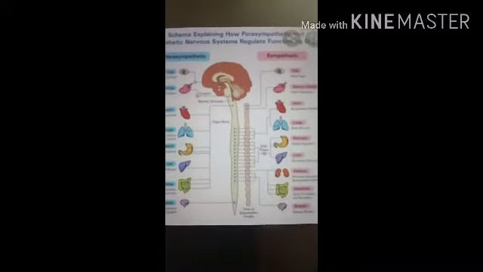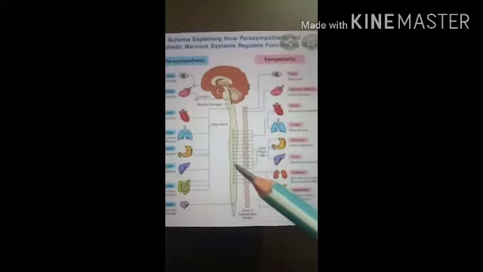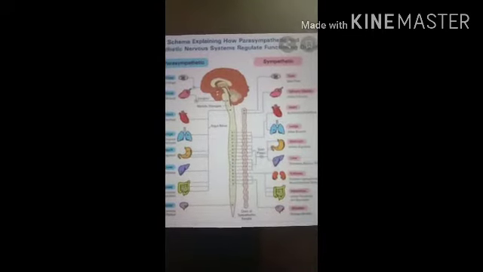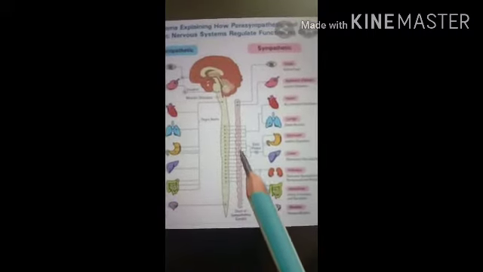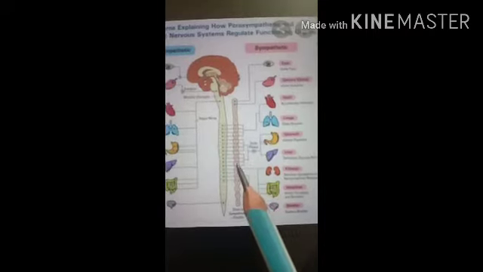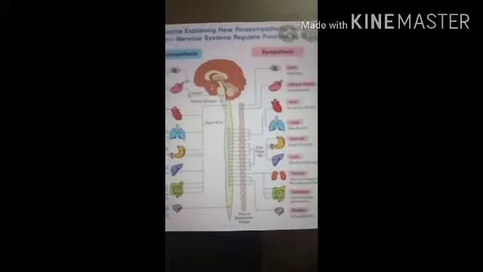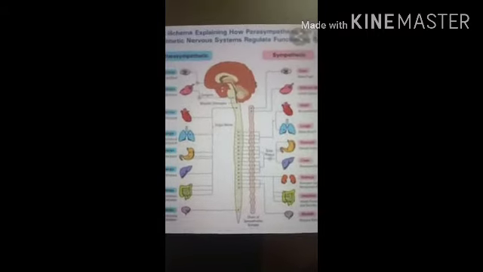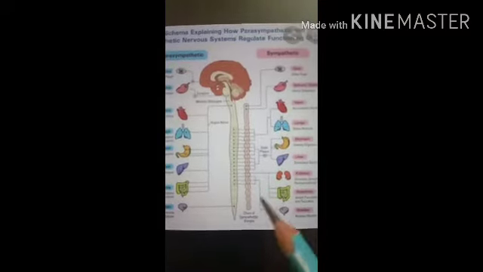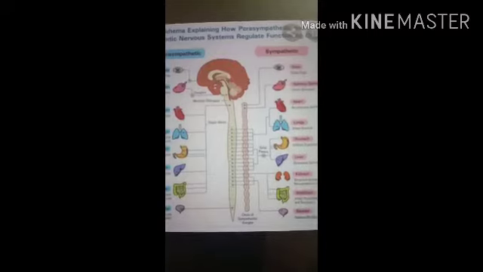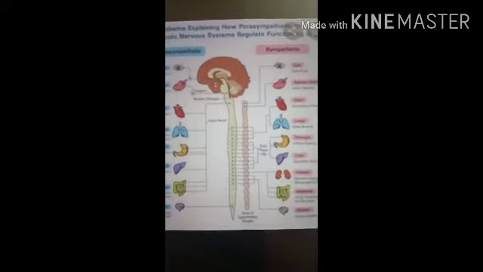Here the preganglionic neuron has its cell body in the brain and spinal cord, and its nerve fibers reach the ganglionic chain. The postganglionic neuron has its cell body in the ganglionic chain, where the synapse occurs, and its nerve fibers supply the effector organ. So the neuron from the brain and spinal cord is called the preganglionic neuron, and the neuron from the ganglionic chain to the effector organ is called the postganglionic neuron.